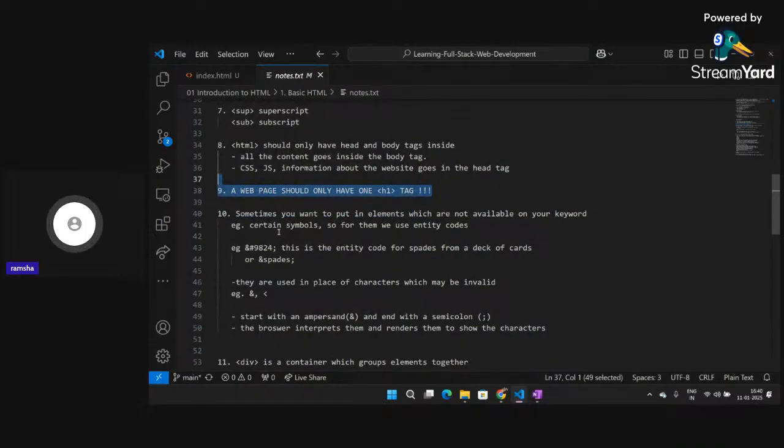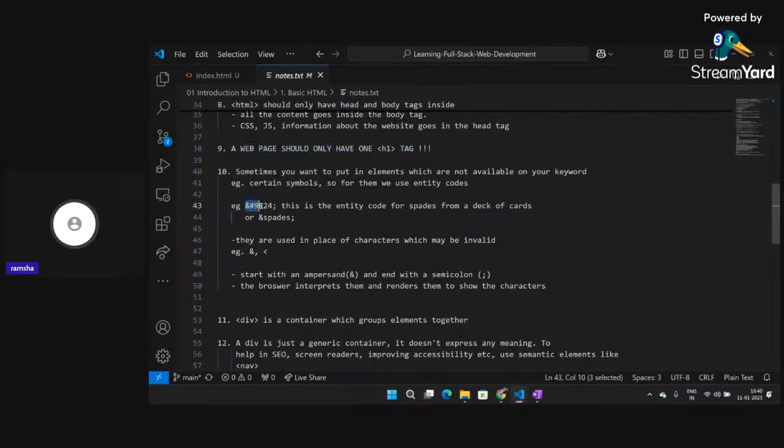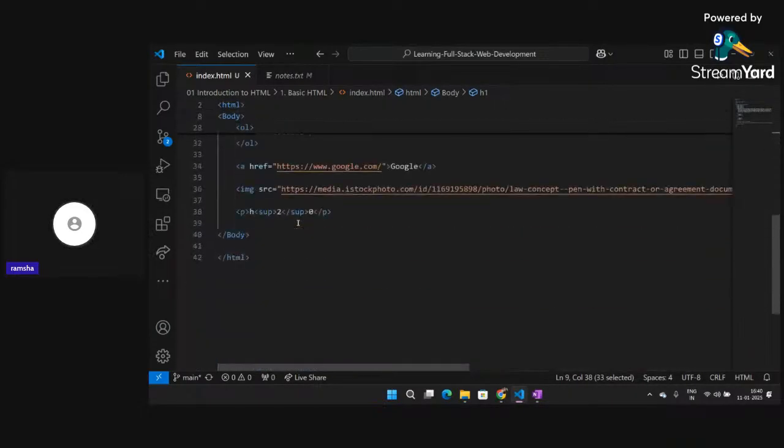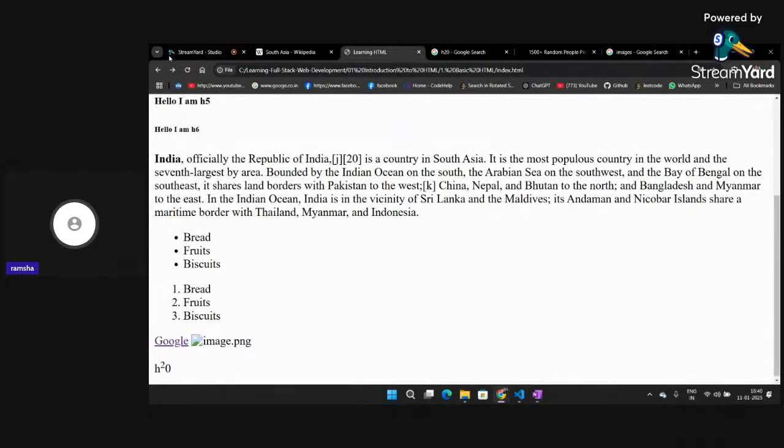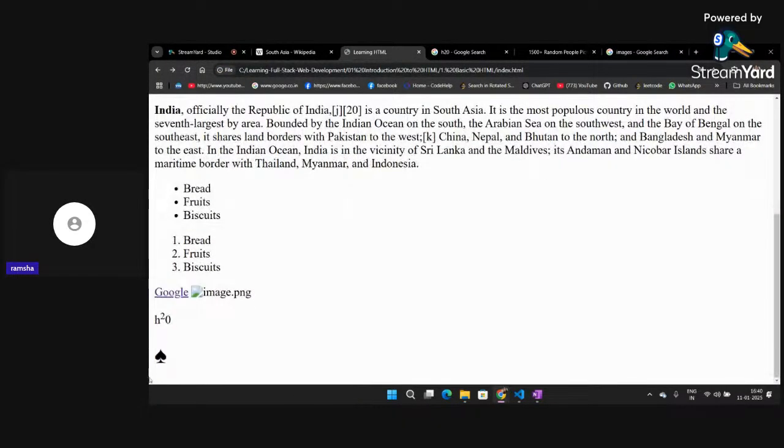And now there are also some times in which you are going to write elements that are not available on your keyboard, you know. So there are some certain symbols. For example, this particular code, let's try writing this code. Okay, if I write here h1, and inside this h1 I paste this particular code, only this code, nothing else. Let's go back and see what we are getting. So I'm getting this particular symbol which is not present on my keyboard.